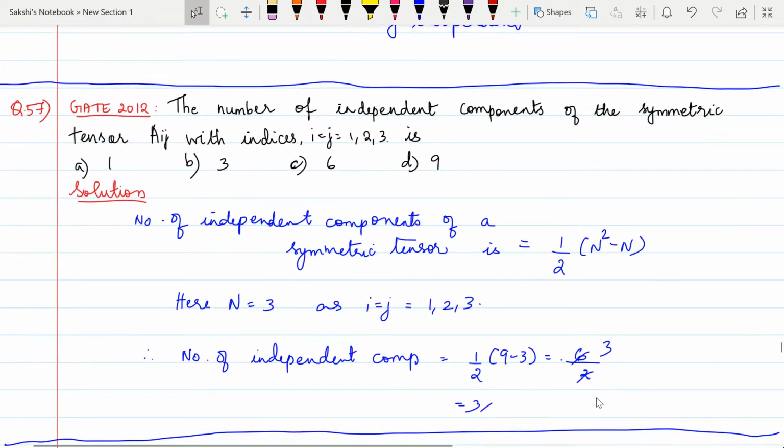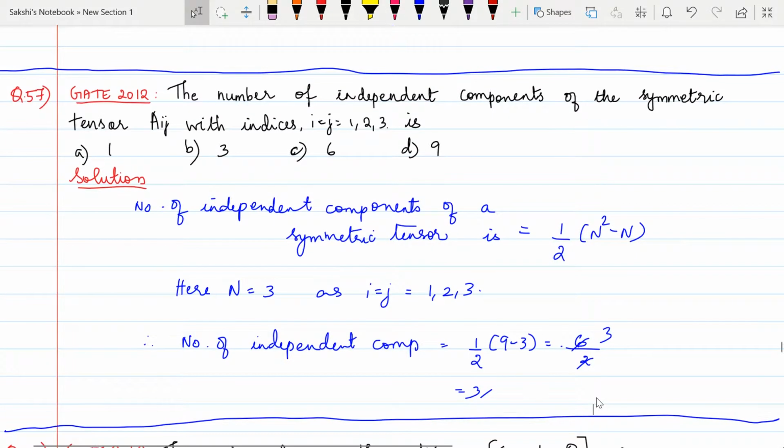So the number of independent components of a symmetric tensor is given by half n square minus n. Okay, sorry, that was for an antisymmetric tensor. I have written this for an antisymmetric tensor, and our question says that this is a symmetric tensor.